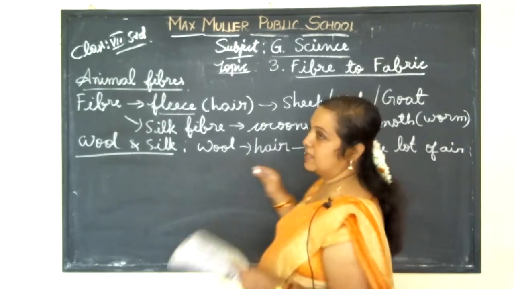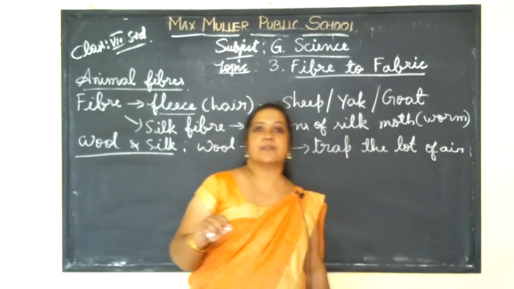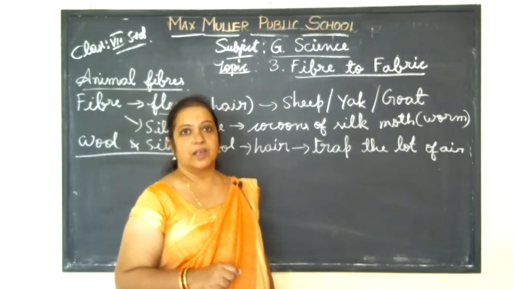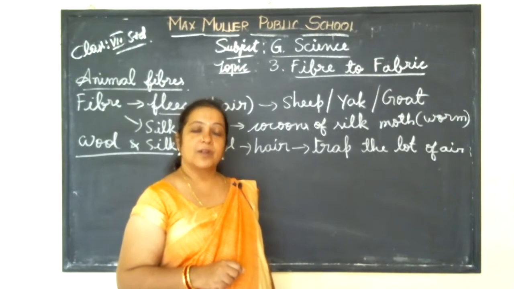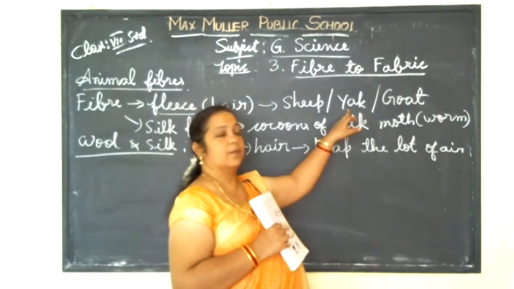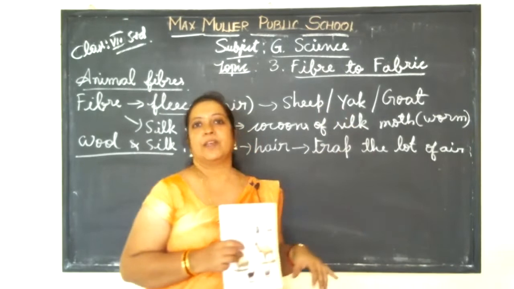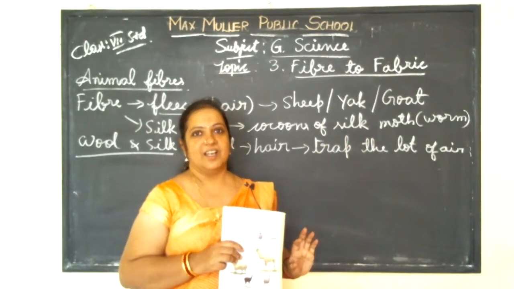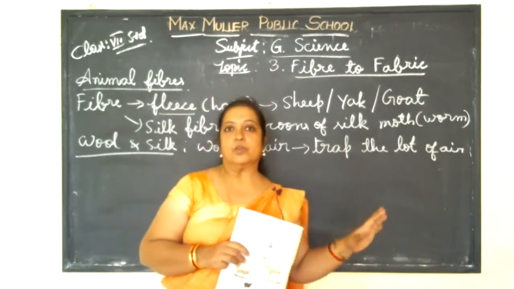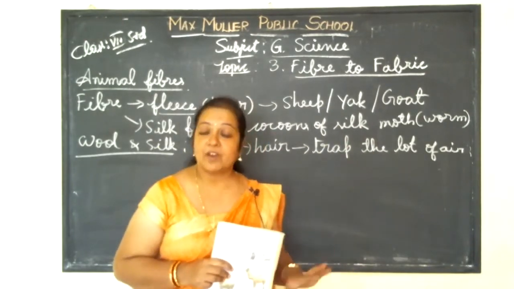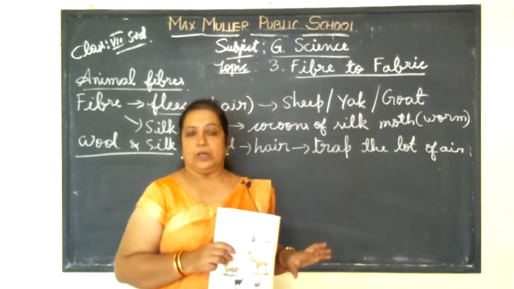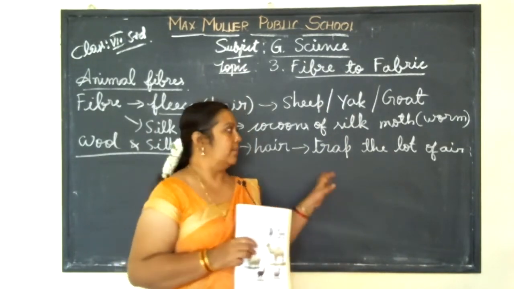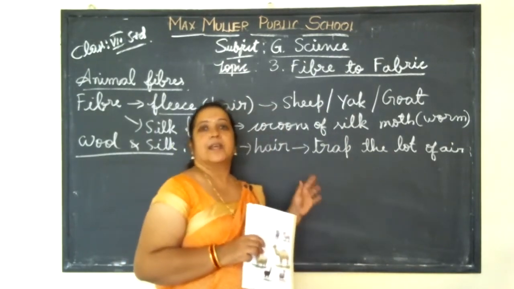See, these animals will be present much of their time grazing in the field, especially in the hilly and mountain regions. Yak will be found in the mountains. Goat and sheep graze in the fields or in hilly areas. So they are present in the environment almost all the time. Only in the evening, after the meals, they will go back to their sheds. Until that time they will be present in the environment.